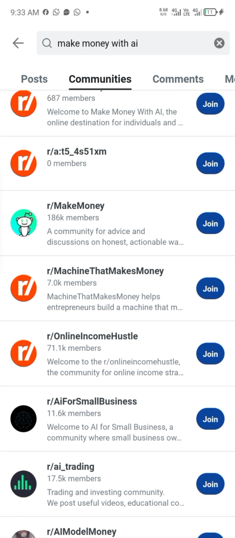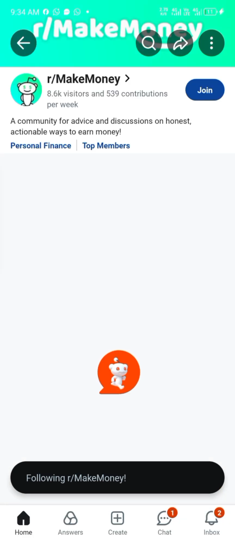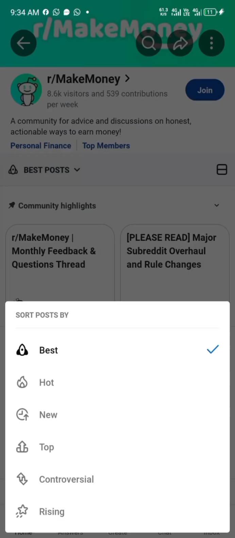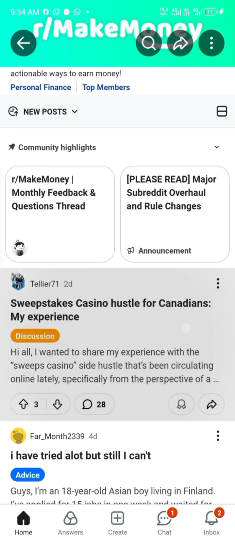As soon as I join that one, I can visit the subreddit. As soon as I open it, you can just come to this place written best post. Click on the drop down. You can see you can filter either best, hot, new, top, controversial and rising posts. All right, so I want to filter the new ones. I want to see the latest posts that were made today or within the last few days.